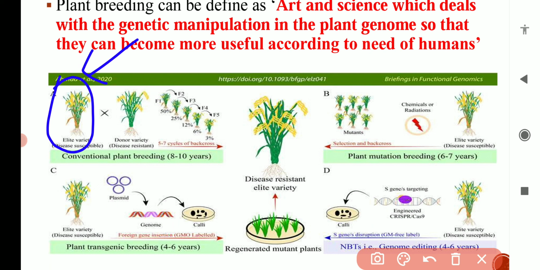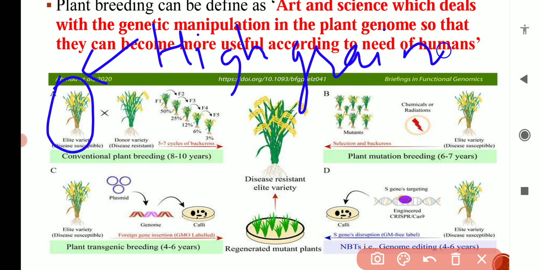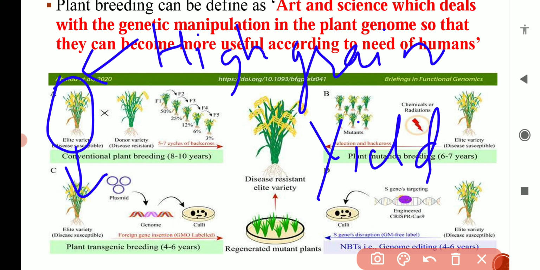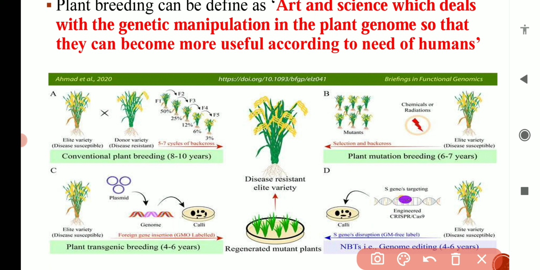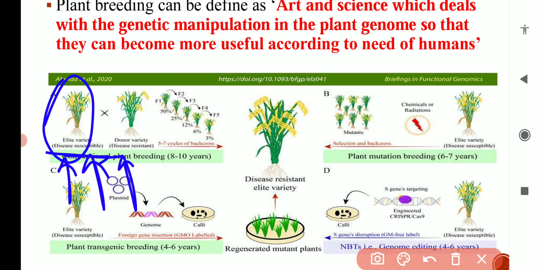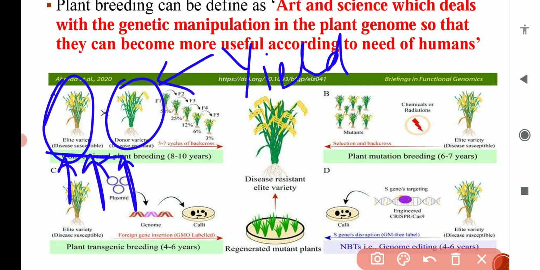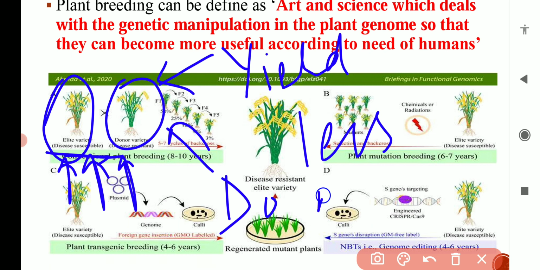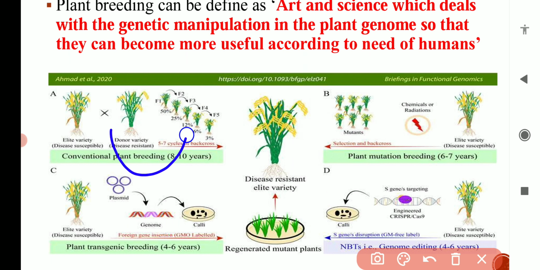For example, it has high grain yield, but the problem of this variety is that it is disease susceptible, meaning diseases frequently occur in this plant. On the other side there is another variety of the same crop in which yield is less, but diseases do not occur here. It is disease resistant.